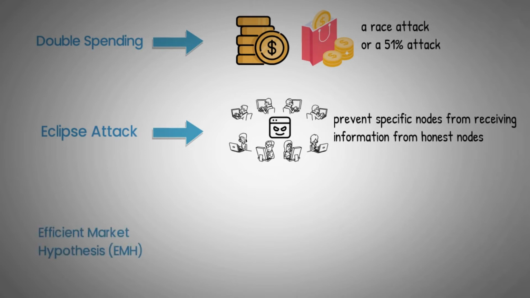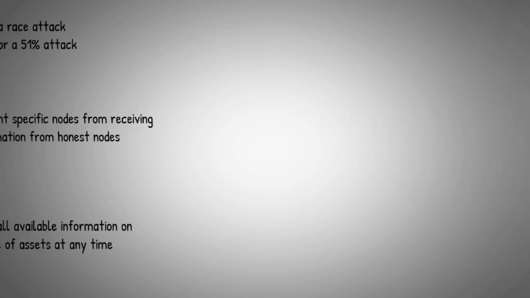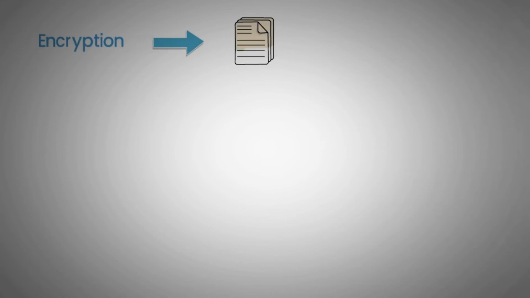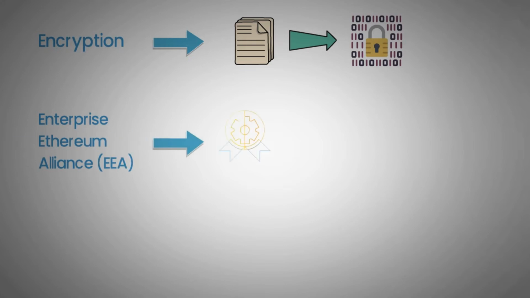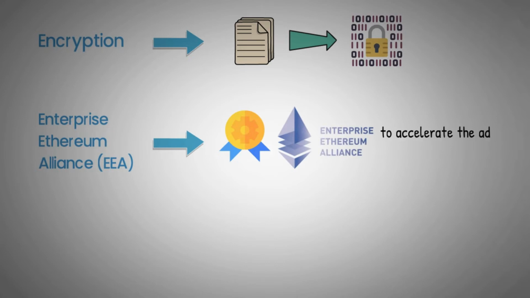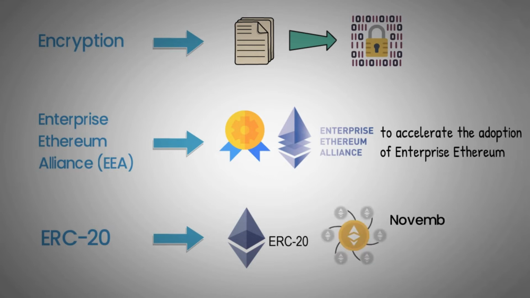Efficient market hypothesis, or EMH. An economic theory stating financial markets reflect all available information on the price of assets at any time. Encryption. Conversion of information or data into a secure code in order to prevent unauthorized access to the information or data. Enterprise Ethereum Alliance, or EEA. The industry's first global standards organization to deliver an open, standards-based architecture and specification to accelerate the adoption of enterprise Ethereum.